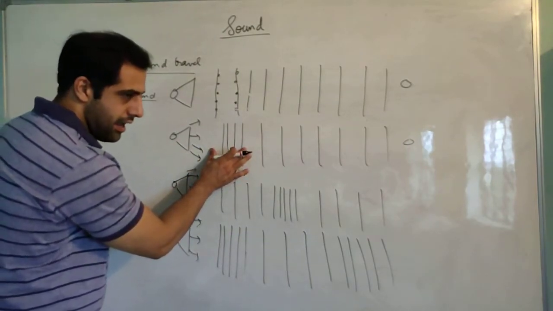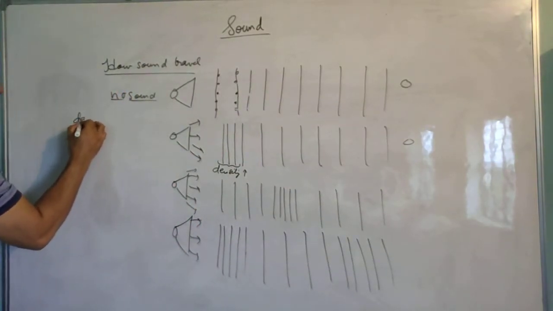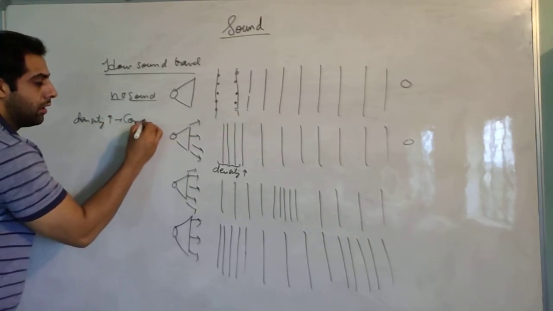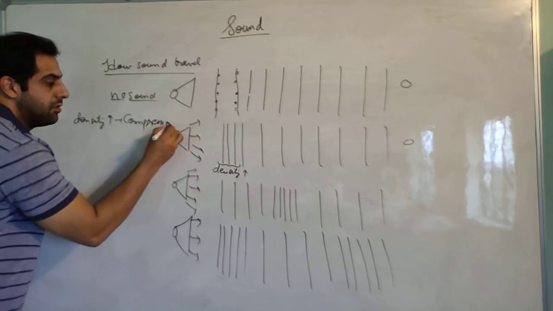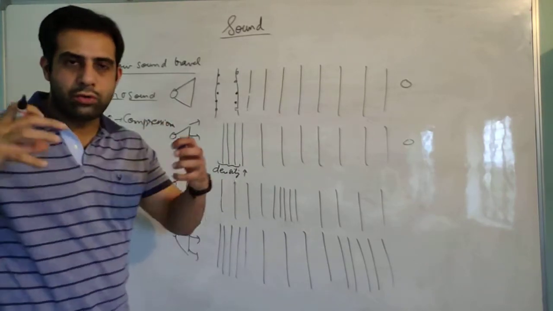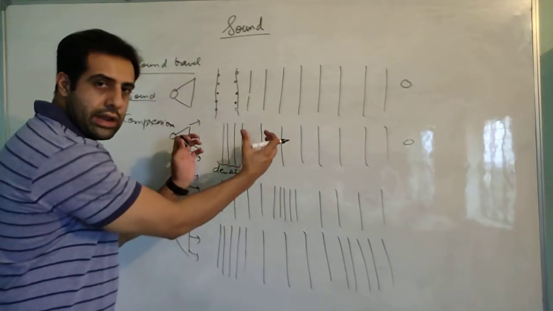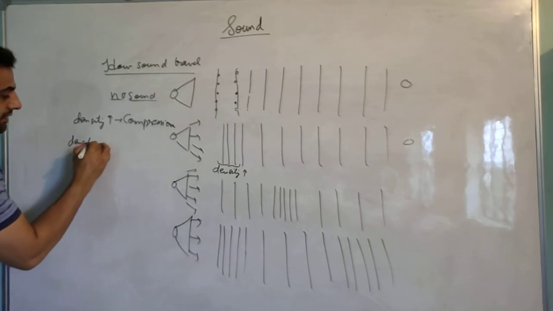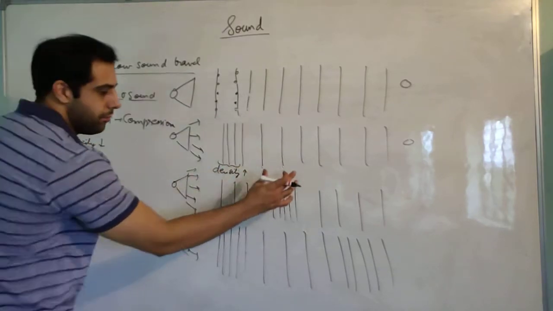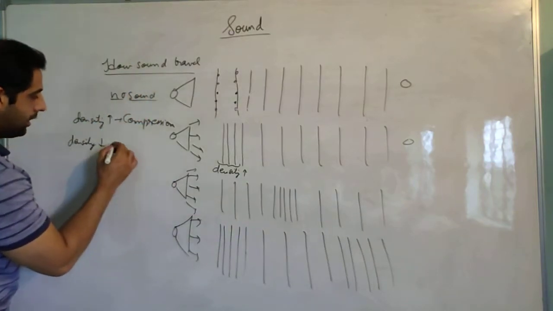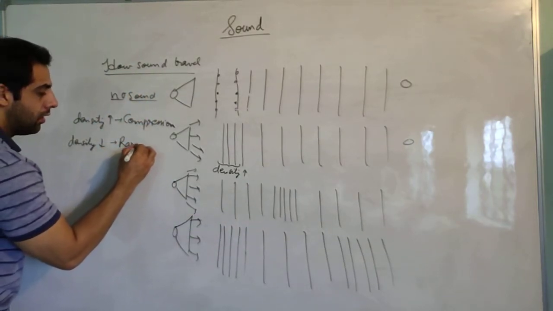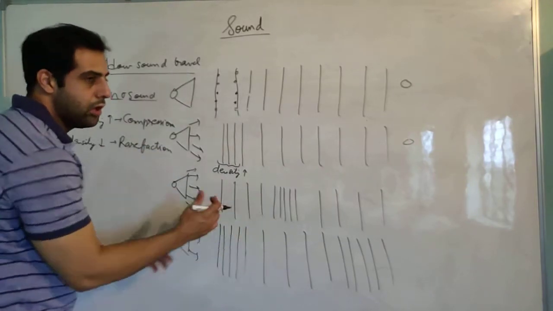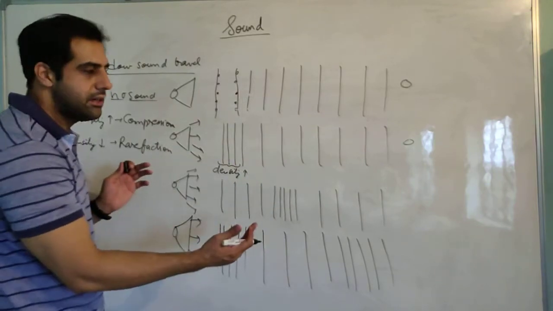So this area where density is high is called compression. Compression means to apply pressure to reduce the size. So here the size is reduced, the air molecules come closer, so this area is called compression. And when density decreases, that means when air molecules get far apart, this area is called rarefaction. So in this area, the air molecules will go far apart from each other, the density will decrease.